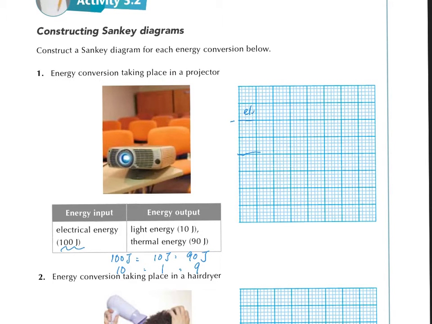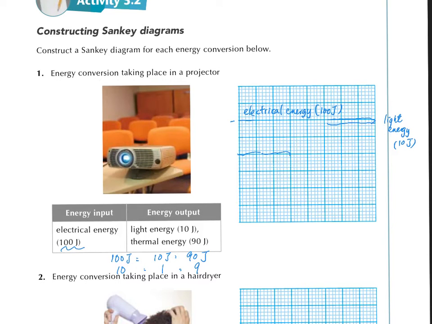And write electrical energy here, and write down it is 100 joule. And then, remember the output. The output for the bulb should be the light energy. Write down light energy, 10 joule. And remember, other than the light energy, the thermal energy is the side energy, and that's 90 joule. Therefore, be careful.